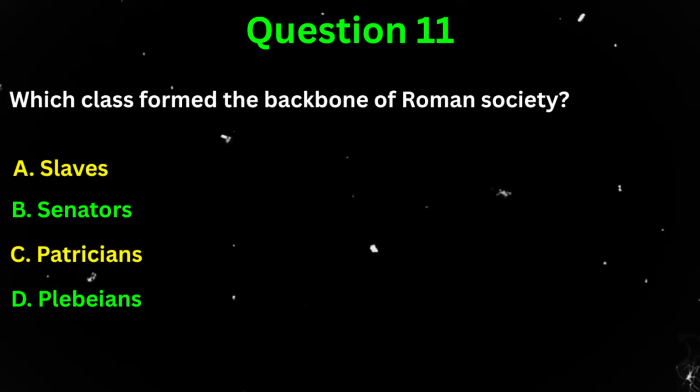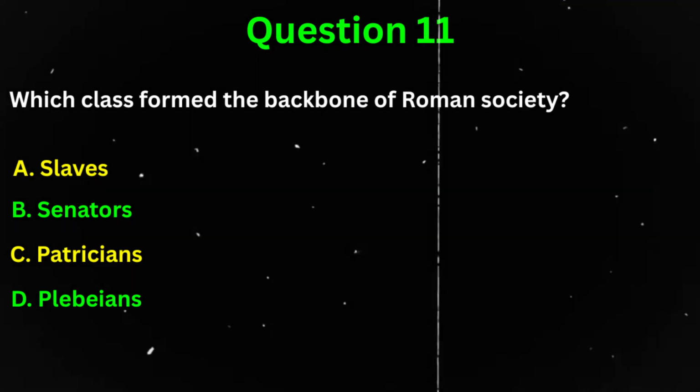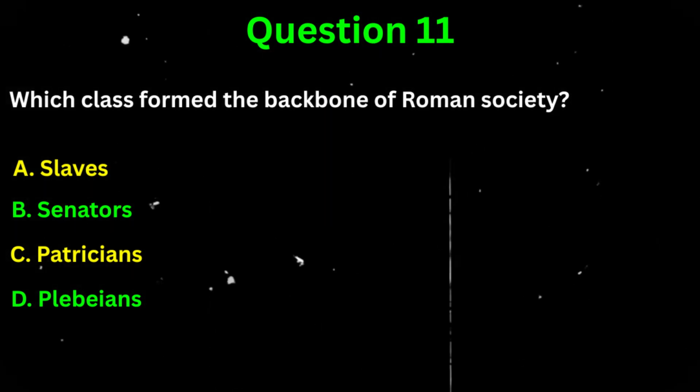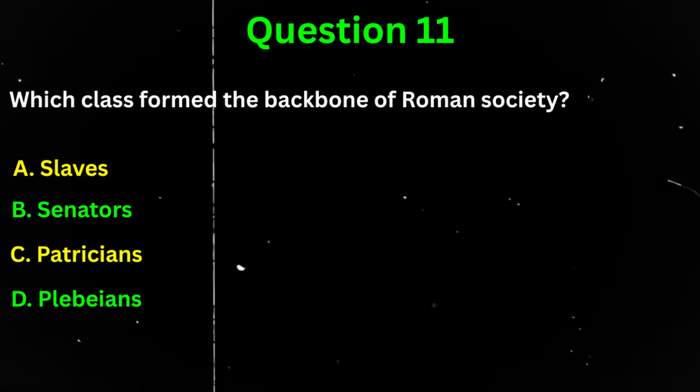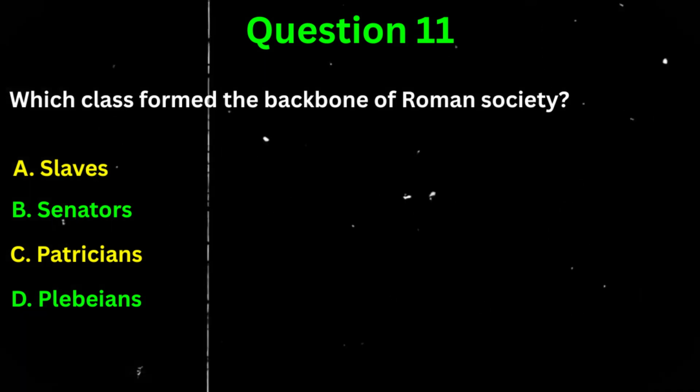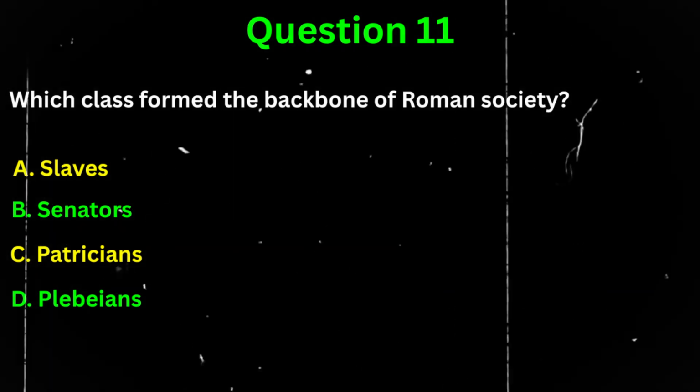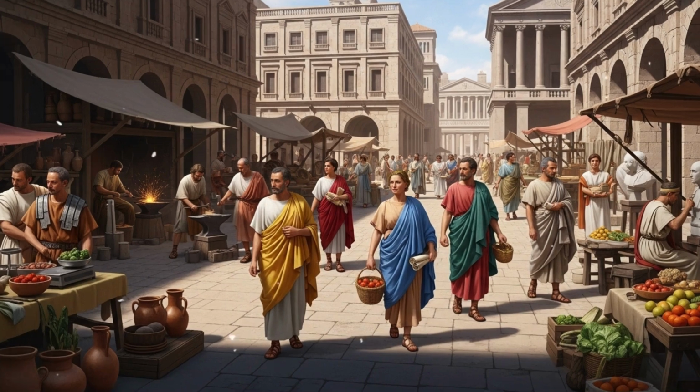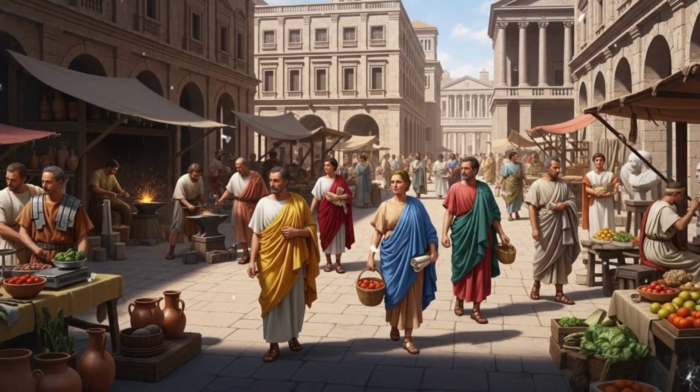Question 11. Which class formed the backbone of Roman society? A. Slaves. B. Senators. C. Patricians. Or D. Plebeians. The correct answer is D. Plebeians. Plebeians were common citizens whose labor sustained Rome.